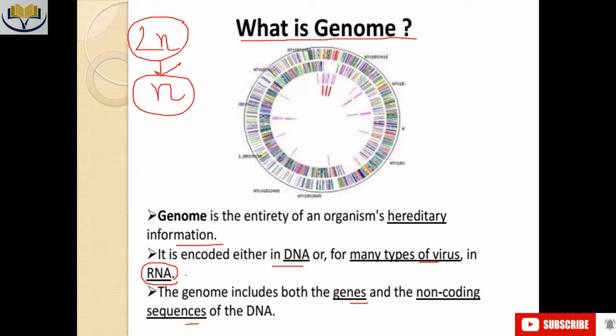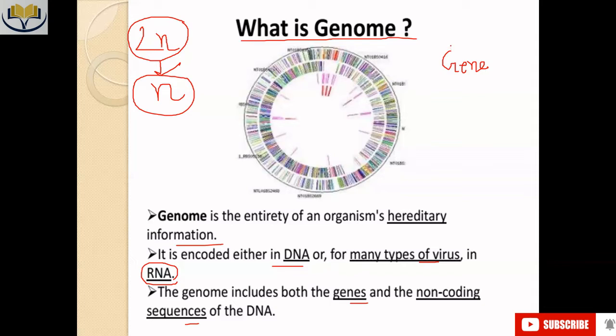It is not possible that a eukaryotic genome only has genes. What is the meaning of gene? A gene is the portion of DNA that is able to encode some functional protein.